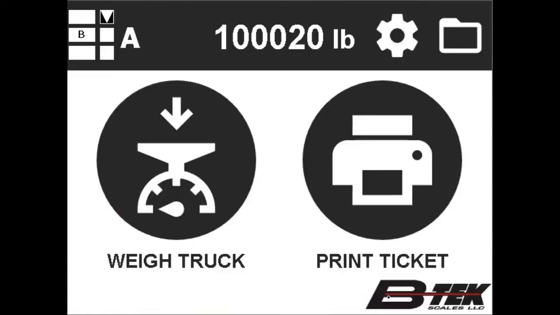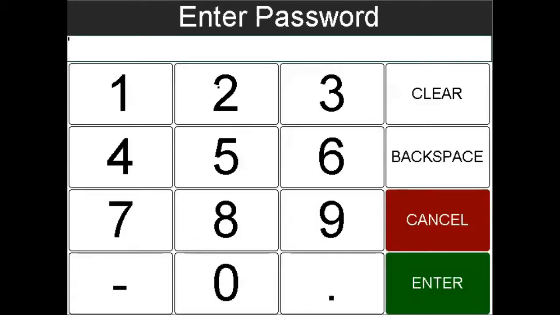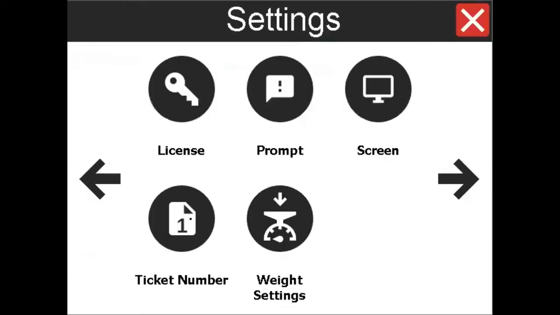To configure additional options, you can hold on to the B-TEK logo until it turns red, about 3 to 5 seconds. Enter the passcode, by default is 2050, and go to the prompts.